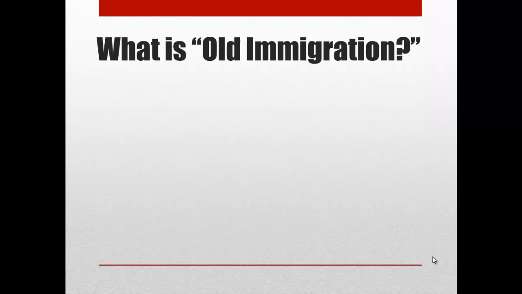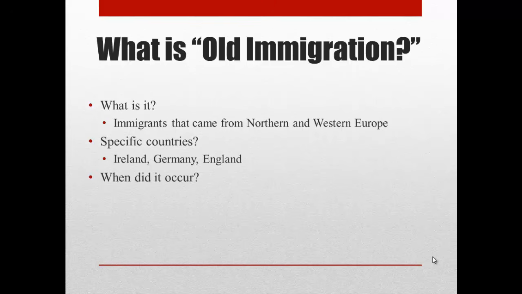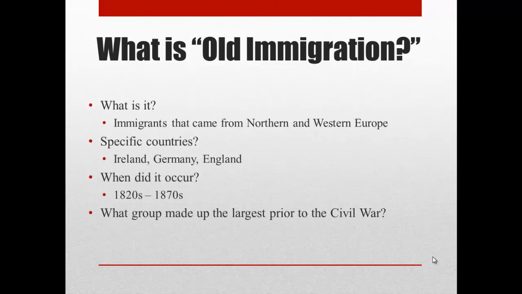All right, let's talk about what is old immigration exactly. Well, they're immigrants that came from Northern and Western Europe. And some specific countries they came from were Ireland, Germany, and England. And this occurred between the 1820s and the 1870s, but really most of it occurred between the 1820s and the Civil War. Very popular question, something that you guys should definitely know.